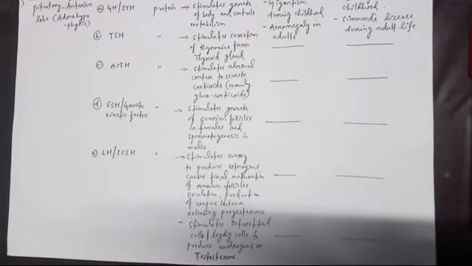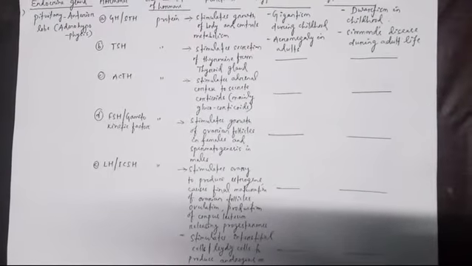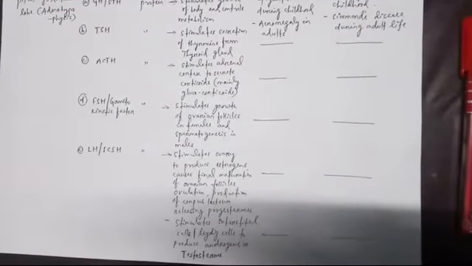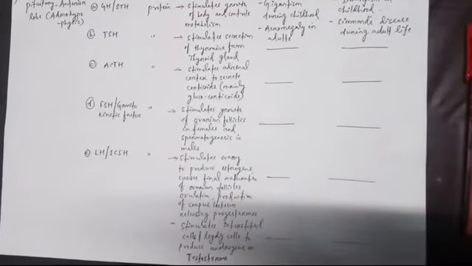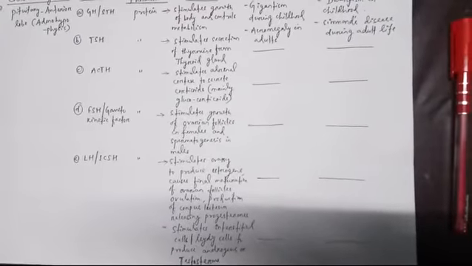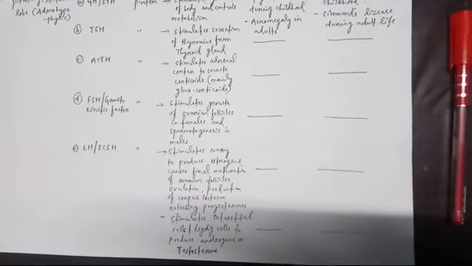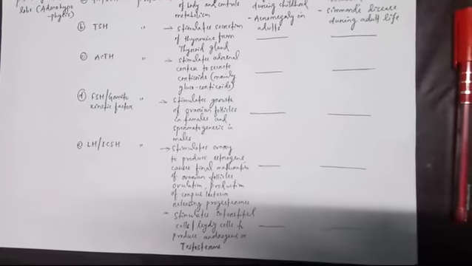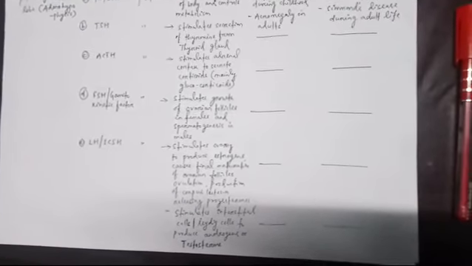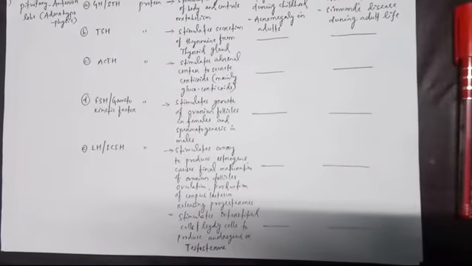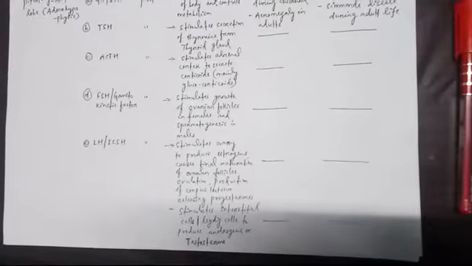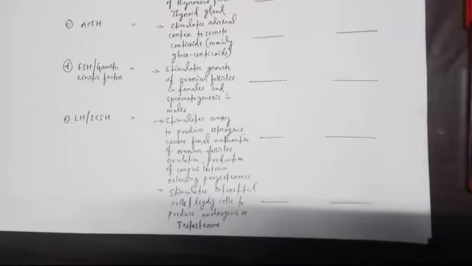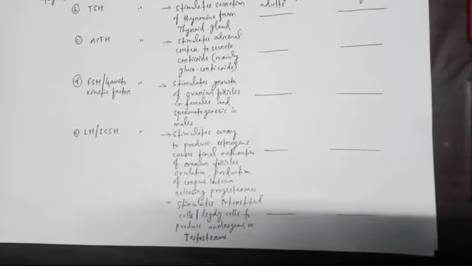Then fifth one, LH or ICSH. LH is luteinizing hormone. ICSH is called interstitial cell stimulating hormone because it acts upon the interstitial cells of the testes. Interstitial cells are the Leydig cells. It has 2 functions. First, in females, it stimulates the ovary to produce estrogens, causes final maturation of ovarian follicles, then ovulation, the release of ovum, then production of corpus luteum after ovulation, and corpus luteum releases progesterone. Second, it stimulates interstitial cells or Leydig cells to produce androgens or testosterone.